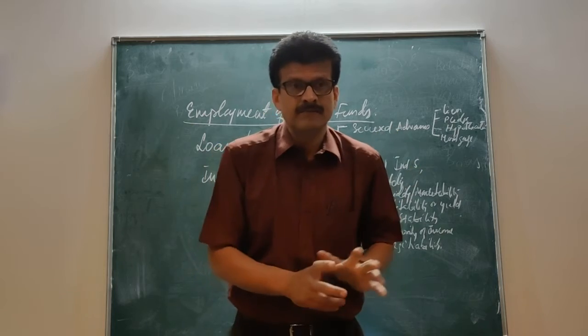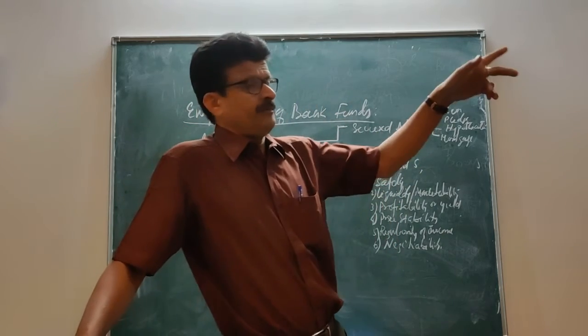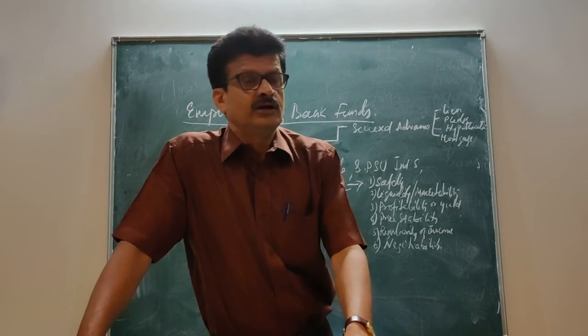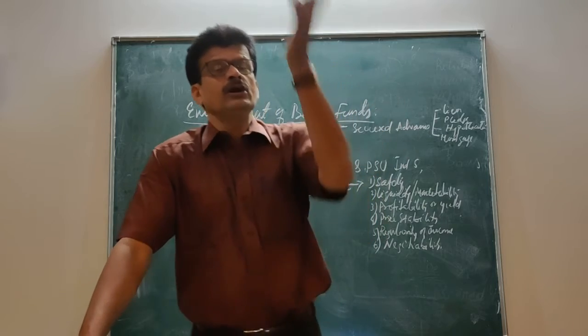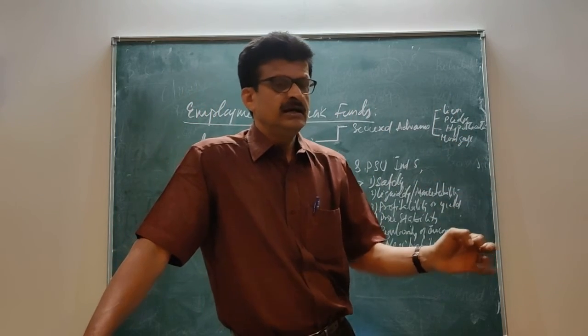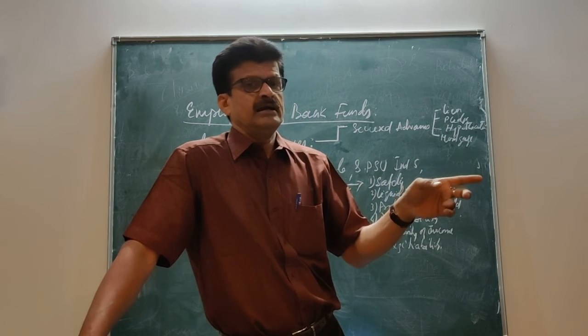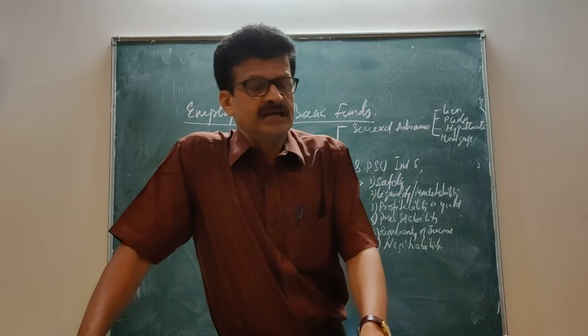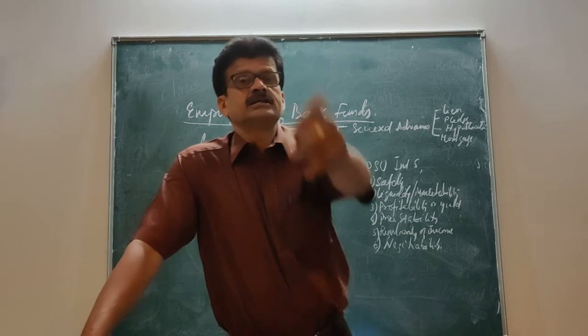So it is very clear that if with the aid of power, 10 is enough; without the aid of power, 20 or more should be employed. If 10 or more persons are employed with the aid of power in any premises where manufacturing activity is carried on, it is industry.